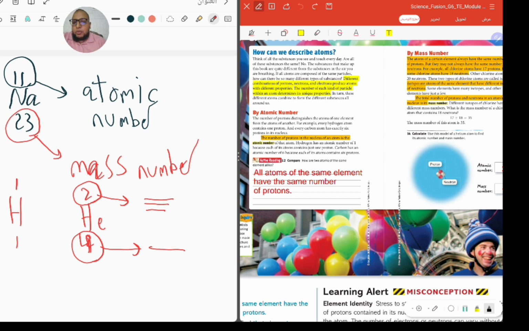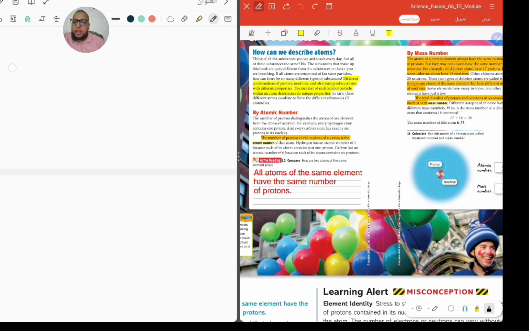What do these numbers mean? What is the atomic number, or what is the mass number? I will tell you now. Let's go to another page. We will take sodium as an example, Na. Here I will put 11, and down I will put 23. I changed the colors so you can tell the small number from the big number.